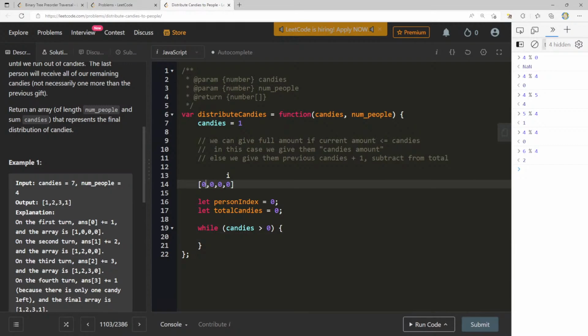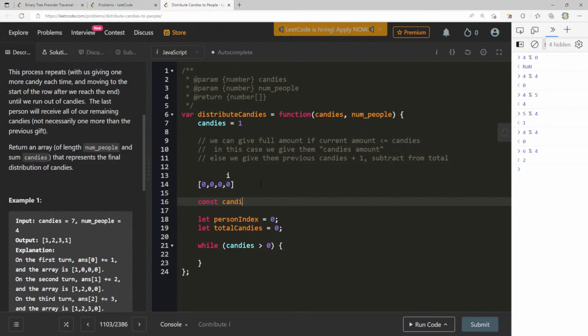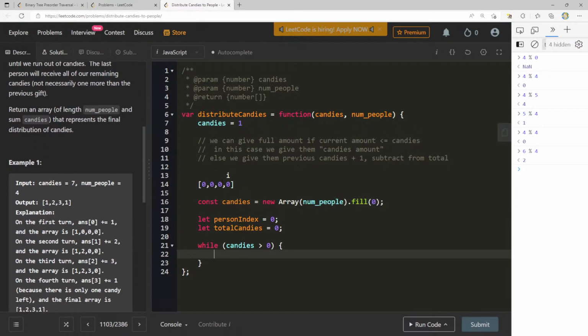Now, do we need to create a new array? Return an array of length num people. I guess here we can say some candies. I'll go ahead and create a new array here and I'll call it candies. New array, and I'll set this equal to the length of num people, dot fill with 0. Okay, so the first time around, right, we have person index, which now we know that based on this, the new index really will just be, let's see, person index is,